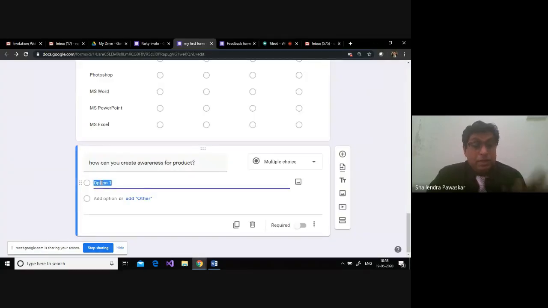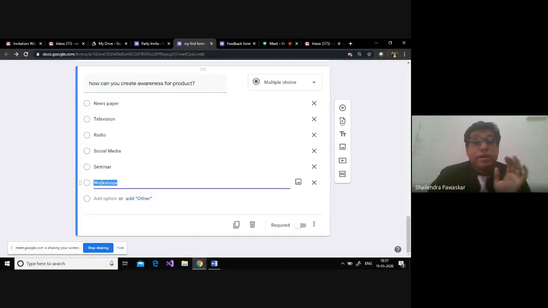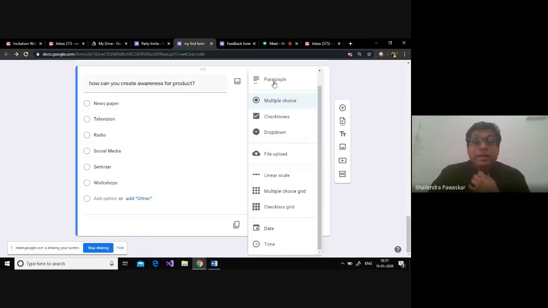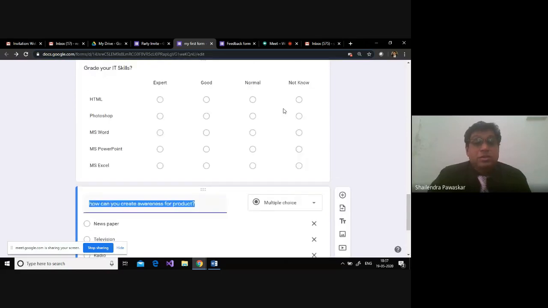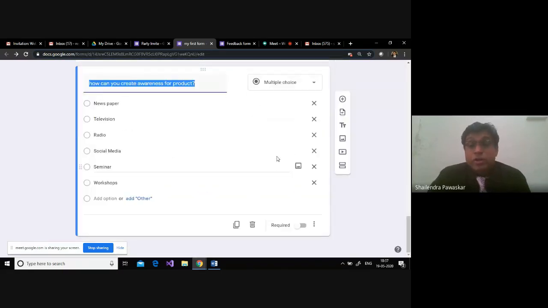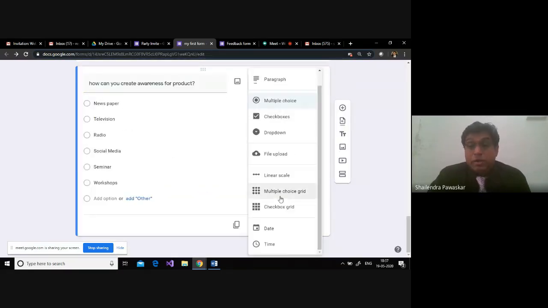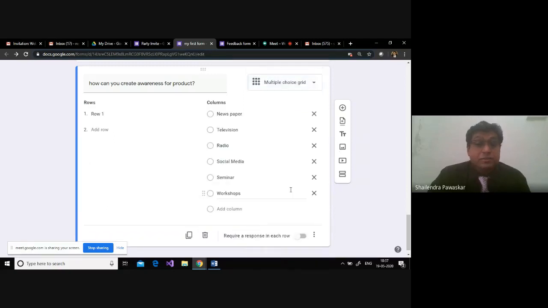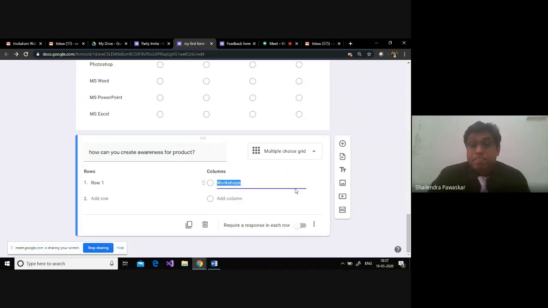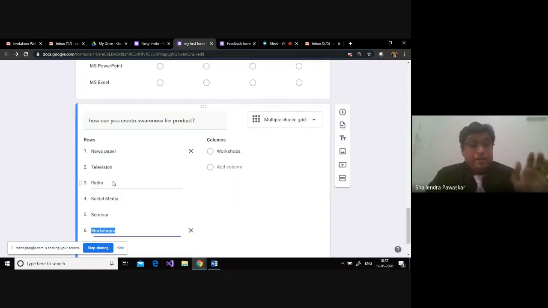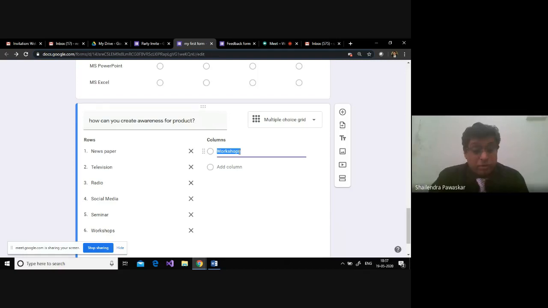So I'll just click here, give this particular option. Right. So we have an option. I just want to know that this is not multiple choice. This is a different kind of question. So let us click on multiple choice grid. So I'm going to create a grid. Okay, I want it in a row, so it was shifted to the column. No issues, just clear it out and write it here. Now in columns, how do you want to go in a column, right?